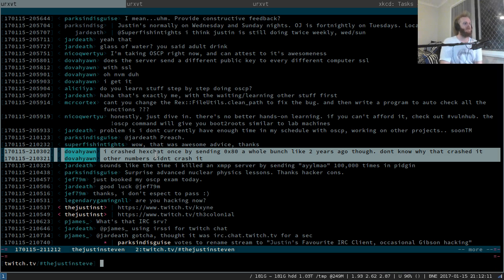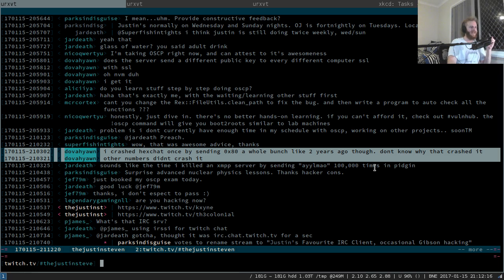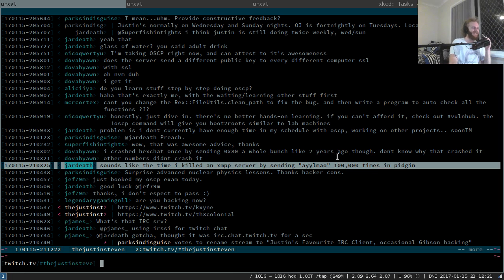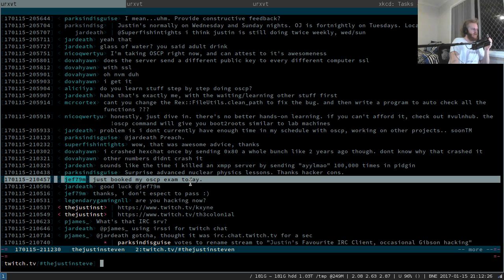Dovion, you should dig it up and see if it still crashes. If it does still crash, then you should see if it's a vulnerable, exploitable bug. Nice work, Jada. Surprised advanced nuclear physics lesson. Thanks, HackerCons, indeed. Oh, Jeff, good luck, indeed.